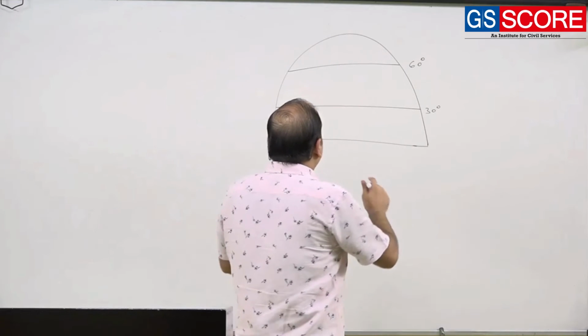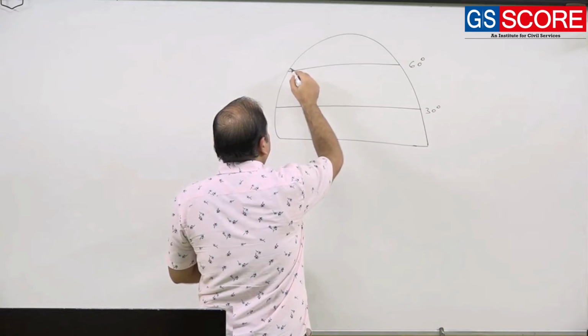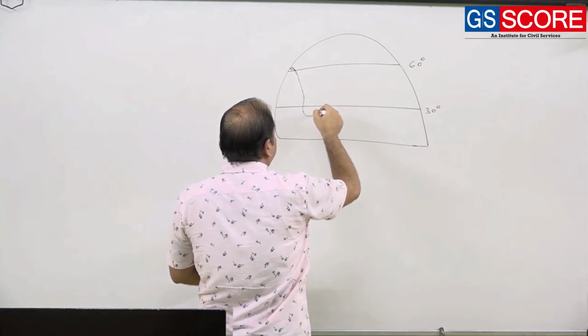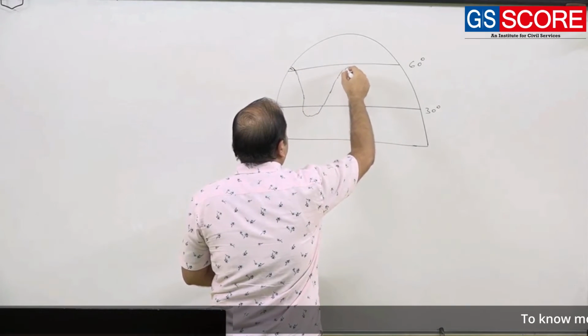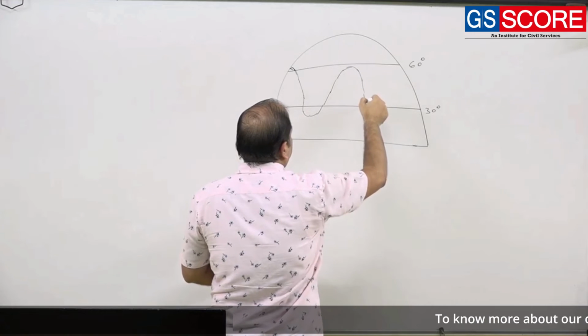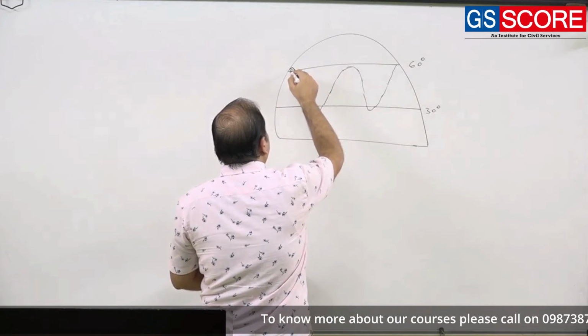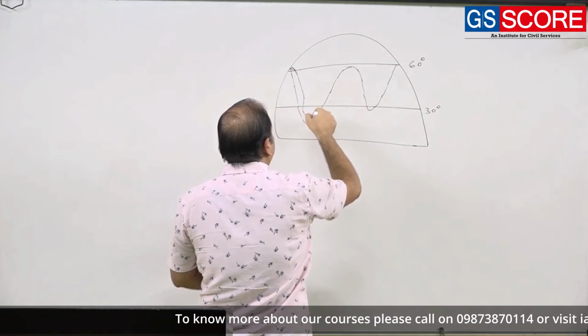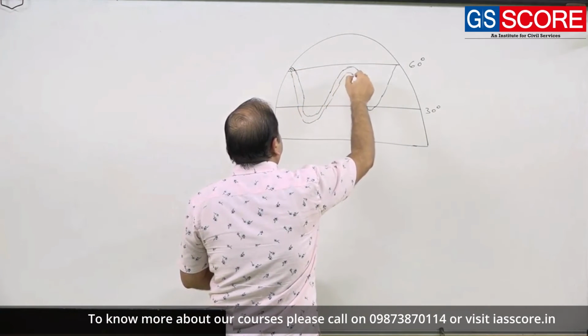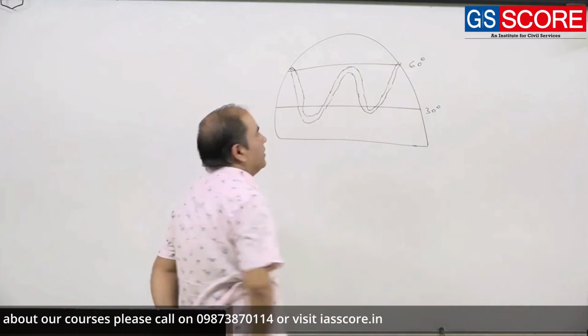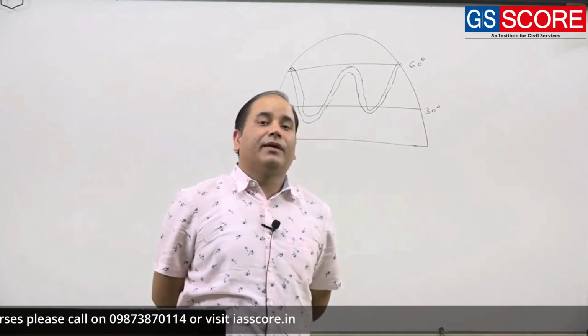So the arrangement and movement will be more or less, just try to understand, like this: you will have this kind of wave-like movement.